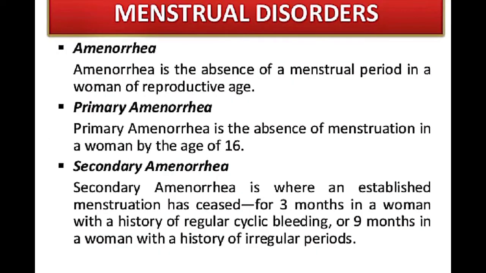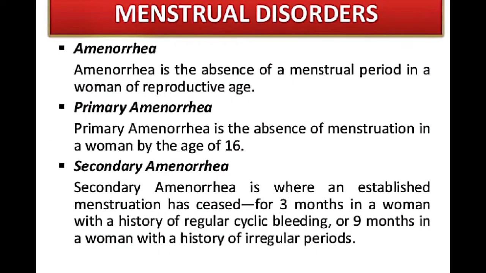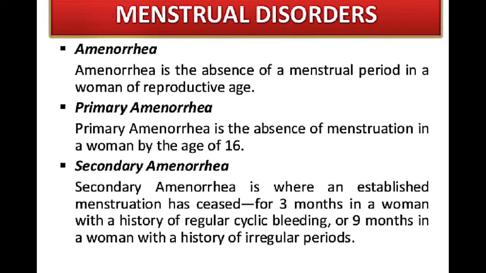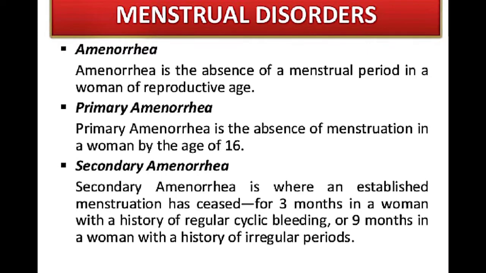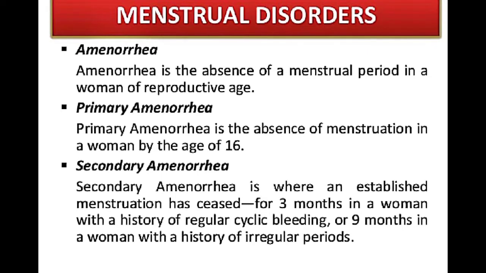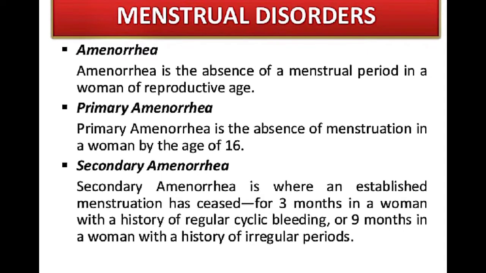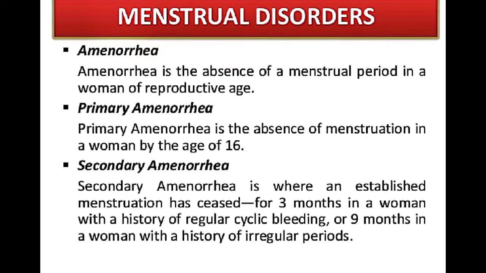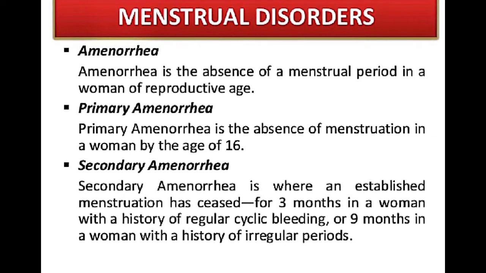So there are various menstrual disorders that we have to keep in mind. These are the various terms related to the menstrual cycle or menstrual disorders. The first one is amenorrhea. Amenorrhea is the absence of menstrual period. It usually occurs during pregnancy.